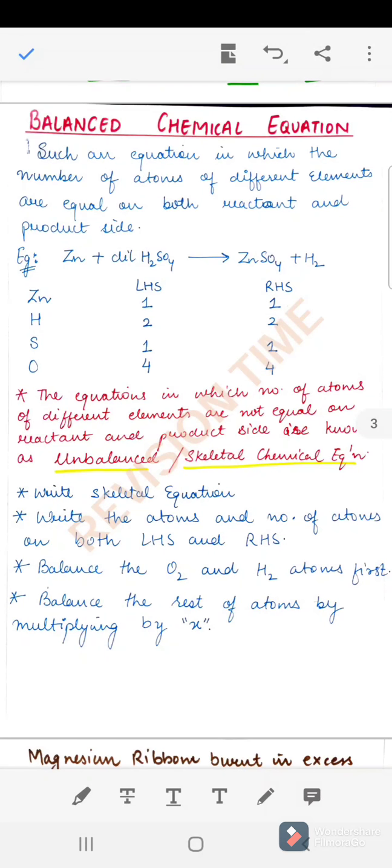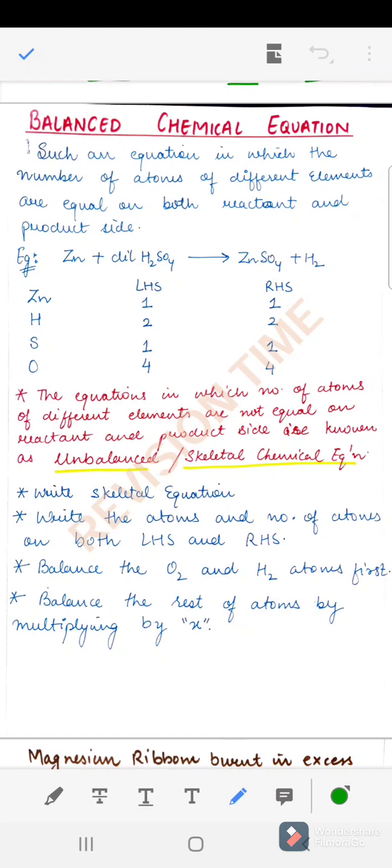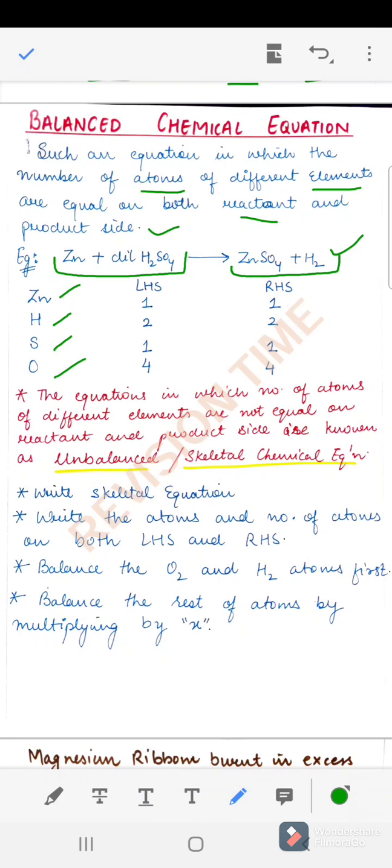So now what is a balanced chemical equation? An equation in which the number of atoms of different elements are equal on both the reactant and product side. For example, we have this reaction here. Here what are the elements we have? We have zinc, we have hydrogen, we have sulfur and oxygen. So now on the reactant side, that is the left hand side, and product side is the right hand side.